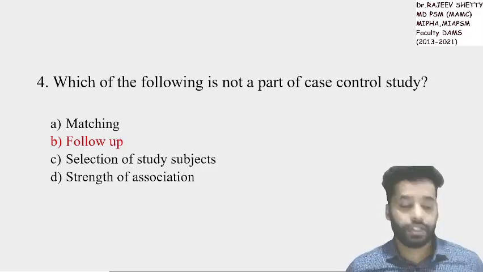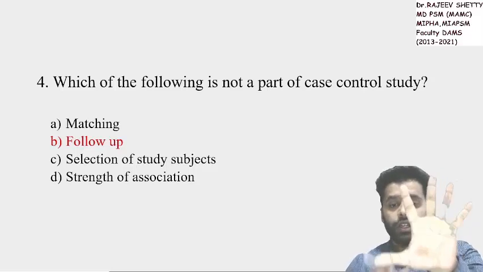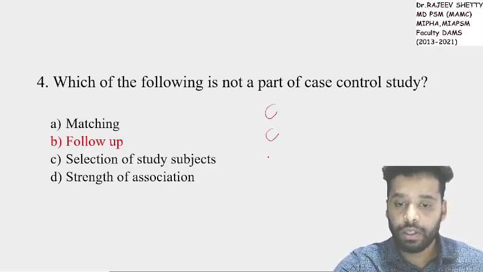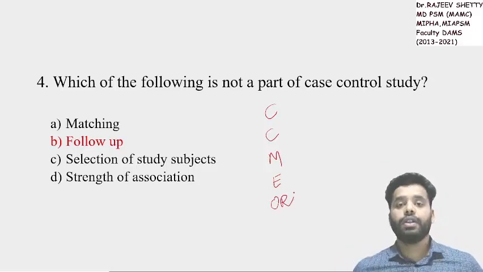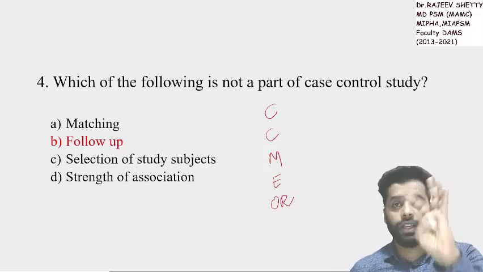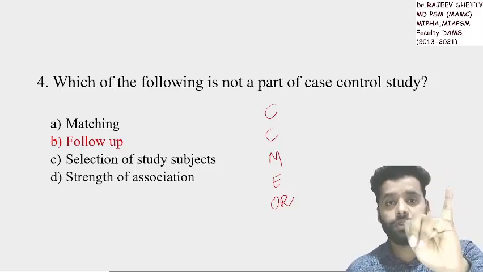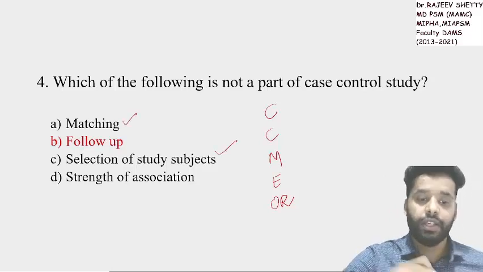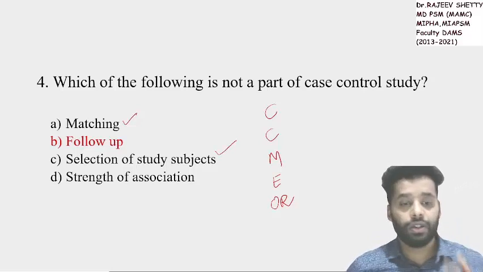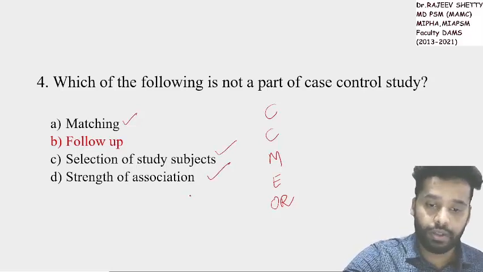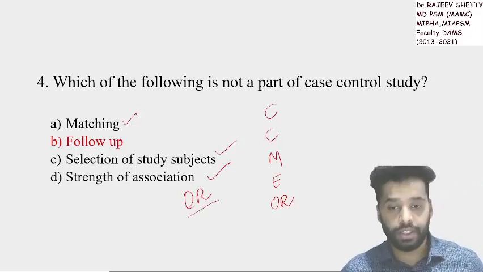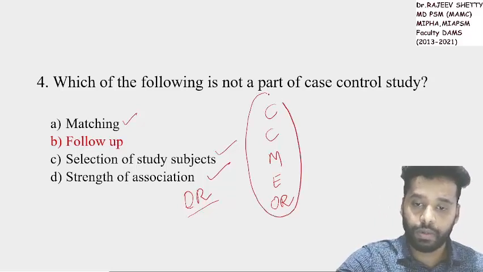What are the steps of case control study which I have discussed in my class? Tell me 1, 2, 3, 4, 5 steps in sequence. Selection of case, control, matching, assessment of exposure and odds ratio estimation. Total 5 steps: case, control, matching, exposure and odds ratio estimation. So matching, yes, done. Selection of study subjects, done. Case and control, yes, it is done. And strength of association is done. And how do we calculate? We calculate odds ratio, AD by BC. So total 5 steps. Note down this, important.